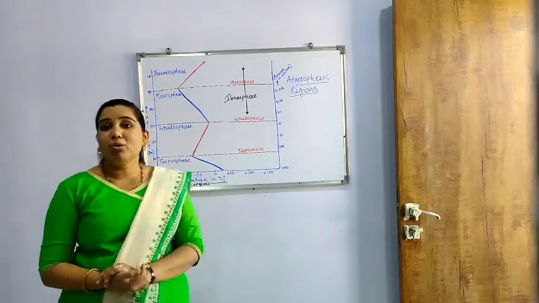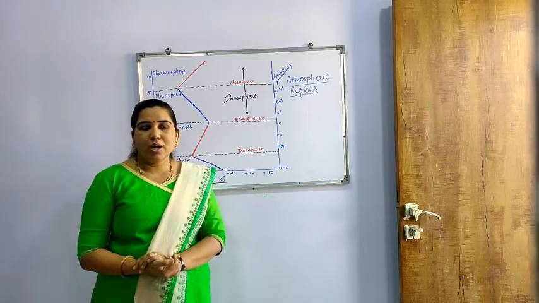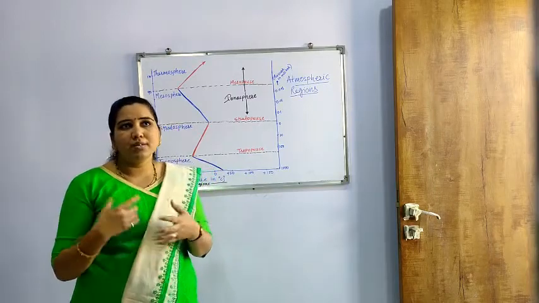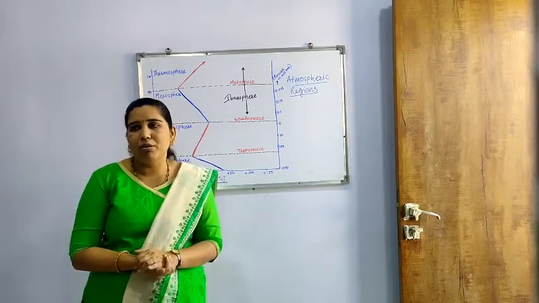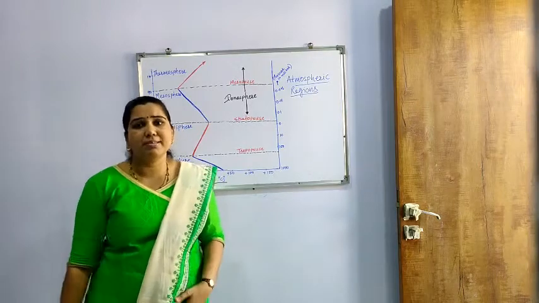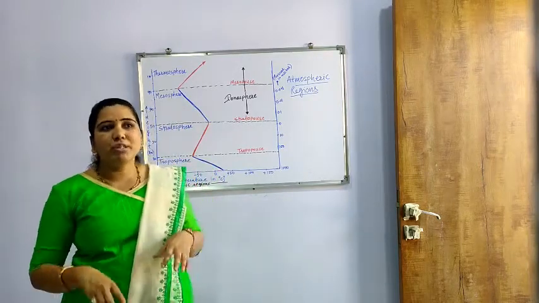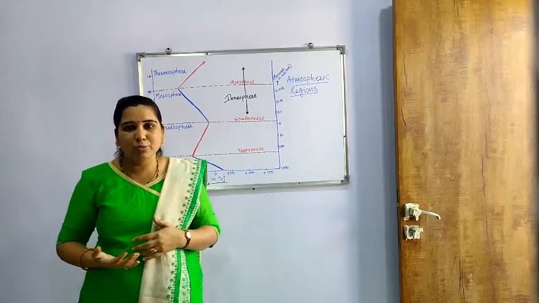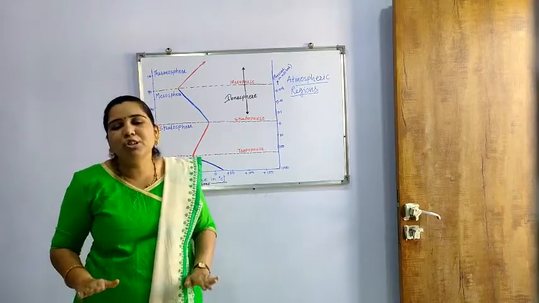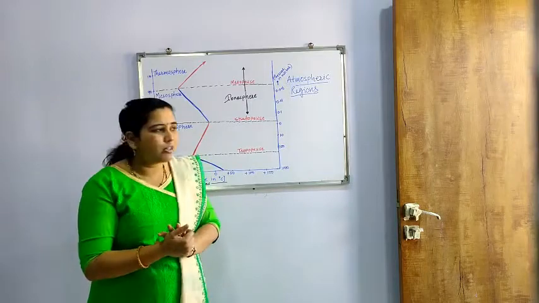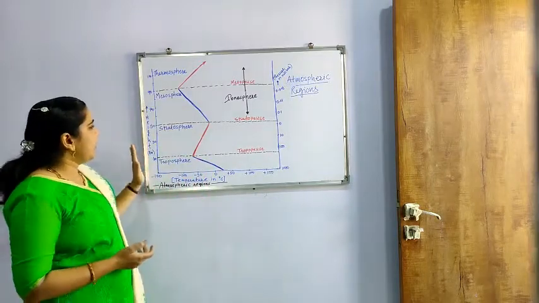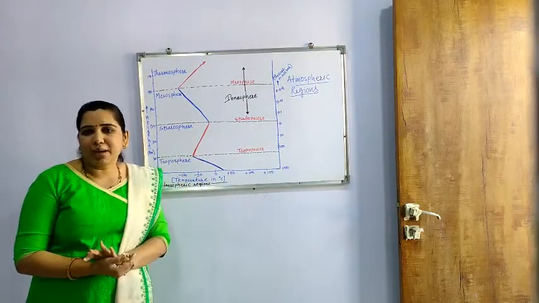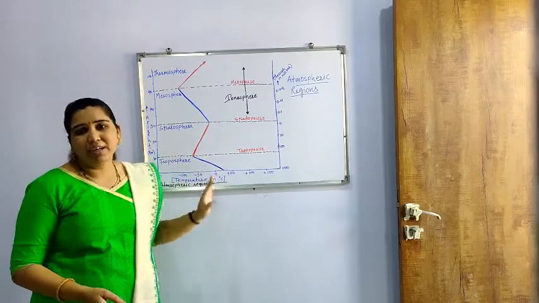Now, particularly the atmosphere. As we have seen, the atmosphere has different types of gases present in air. We will now see the different changes going on in the atmosphere as we move from the surface of earth towards the sun or space. Here I have drawn this particular diagram as a graphical diagram.